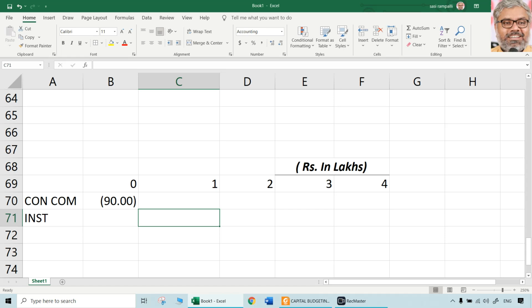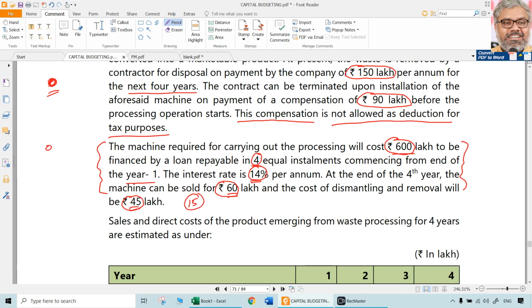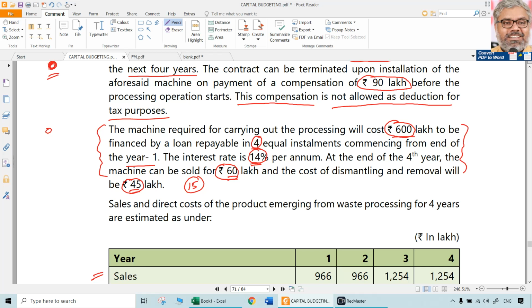That means 150 lakhs each year has to be paid. 150, 150, 150, 150. Not in one shot. It is happening in 4 equal installments. That is one point. Interest is related to tax. So we will compute interest and do the calculations of profit later on separately.